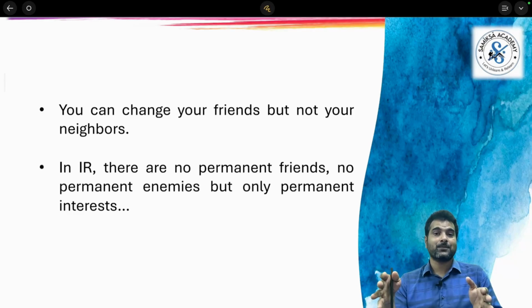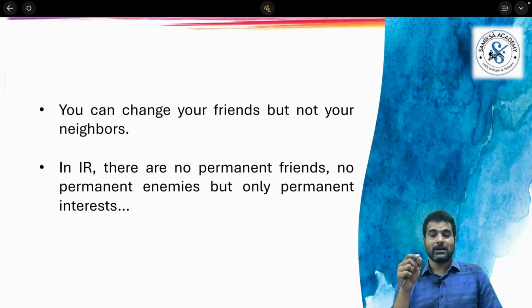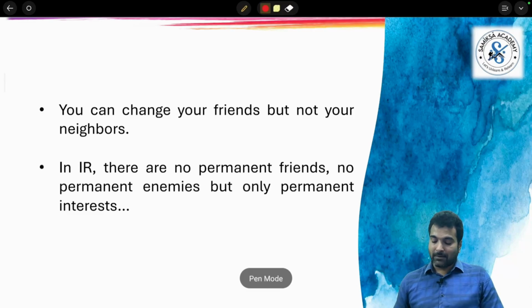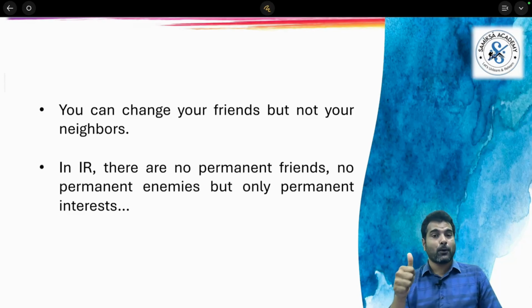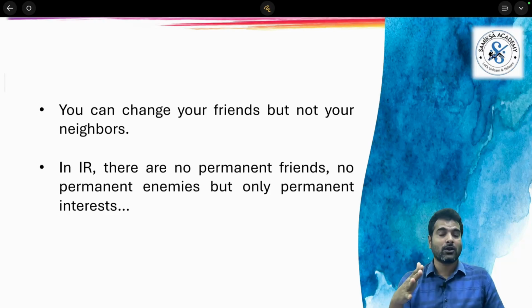So if you really want to understand international relations, first understand history, geography, polity and economy. If you understand these areas in a better manner, then you can appreciate international relations between one country and another, or between one country and multiple countries.